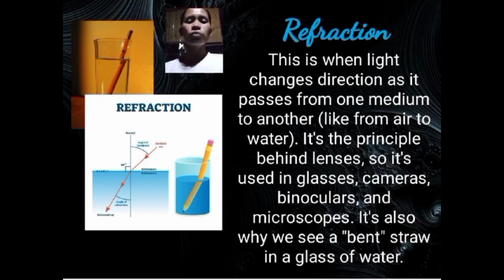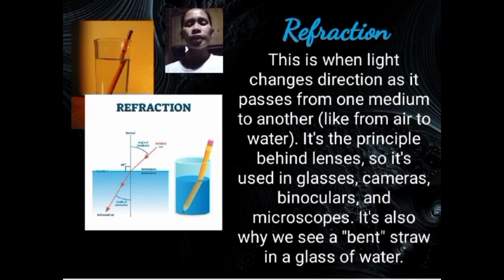Third example is prisms and spectroscopy. Prisms are used to separate white light into its component colors through dispersion, which is a result of refraction. This property is utilized in spectroscopy to analyze the composition of substances based on the unique patterns of light they emit or absorb.